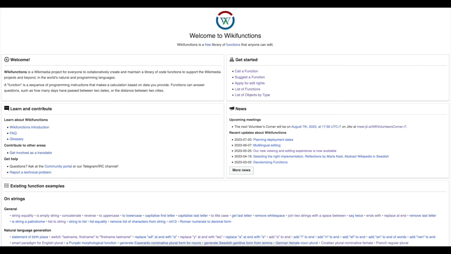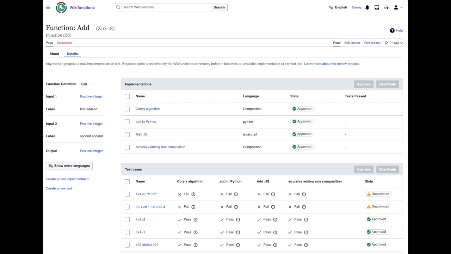Wikifunctions is a wiki, just like Wikipedia is. You can join and edit. On Wikifunctions, every function has its own page. We can see here links to many different functions. For example, this is a pretty simple function, addition. Addition takes two positive integers and returns one. For example, it takes 5 and 2 and returns 7.